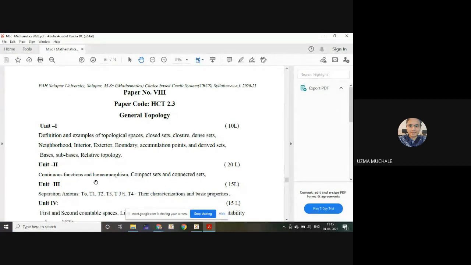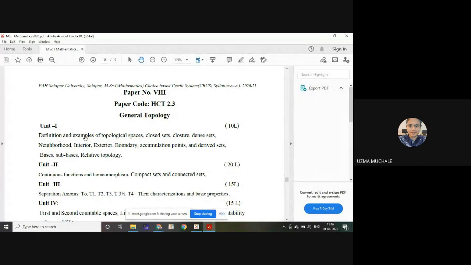Definition and examples of topological space: closed set, closure, dense set, neighborhood, interior, exterior, boundary, accumulation points, derived set, basis, subbasis, relative topology. Okay. So these are the points which we are going to cover in our first unit, right? And after the first unit, we'll come back to unit 3, in which we are going to study separation axioms T0, T1, T2, T3, T3 and a half, T4, and their properties. And after that, we will come to unit 2 and unit 4.